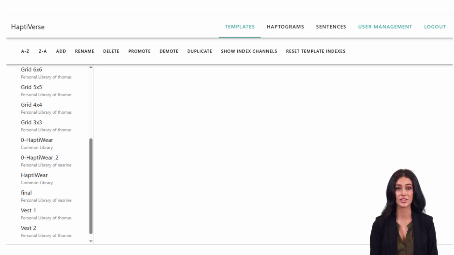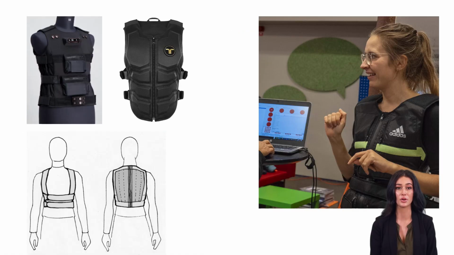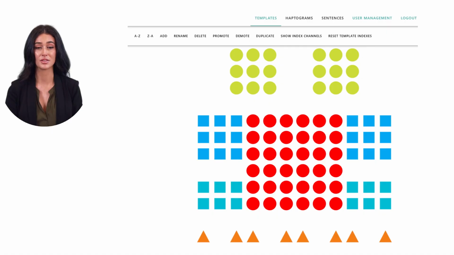HaptiDesigner includes real-time remote access and supports multiple interface options that allow designers and end users to work together from local or remote locations. To see how exactly this proof of concept haptic communication system works, please see our related